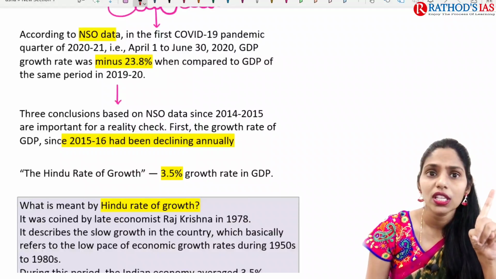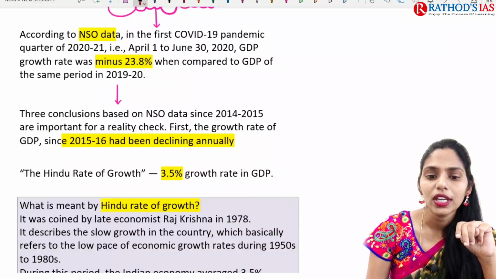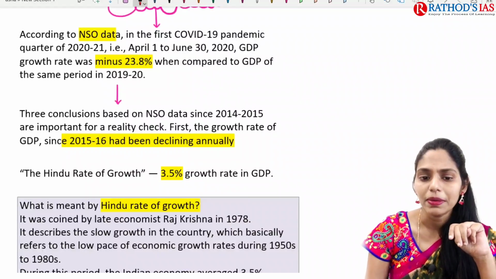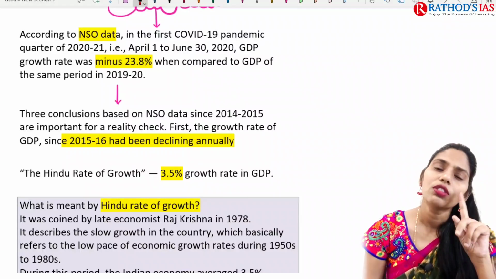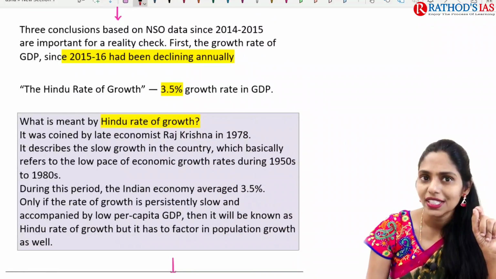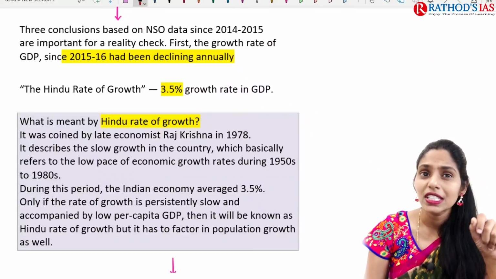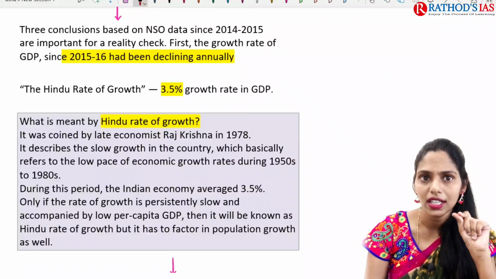So the first one is, we can see there is a Hindu rate of growth, that is around 3.5% growth rate. So what exactly is the meaning of this Hindu rate of growth? That is nothing but a slow growth in the country.